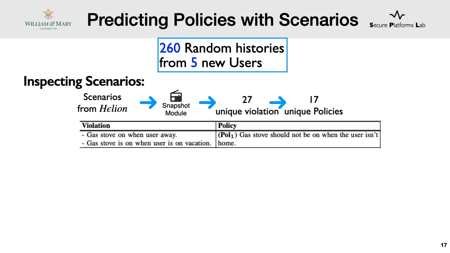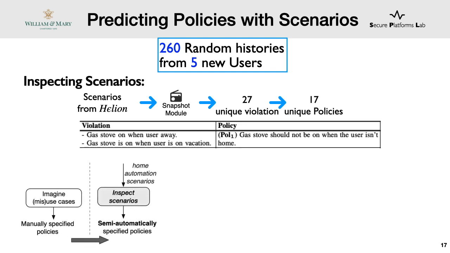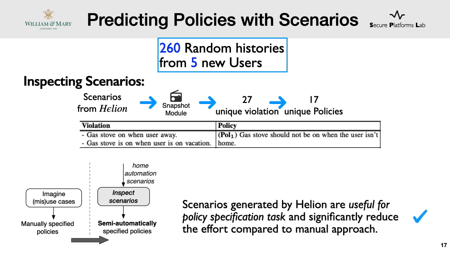And this safety violation is addressed with the policy: gas stove should be turned off when the user is not at home. The main thing to note here is that instead of manually imagining use and misuse cases for policy specification, Helion reduced the task to simply inspecting realistic scenarios. Hence, using scenarios allowed us to perform this task in a semi-automated and relatively grounded manner.